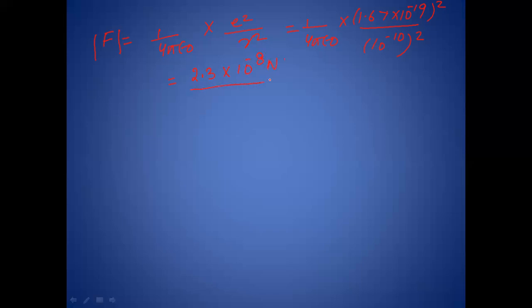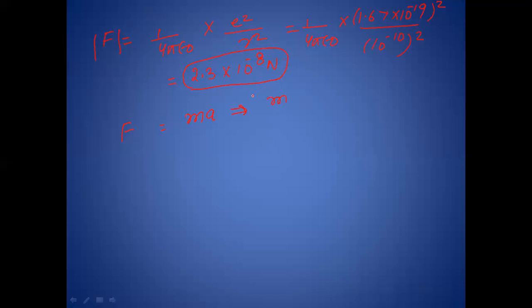This is the force. Actually, I want to show you how much acceleration of this system will be there if this much force is acting on the electron and proton. So now acceleration, as we know from Newton's law, force is equal to mass into acceleration. Mass is given.